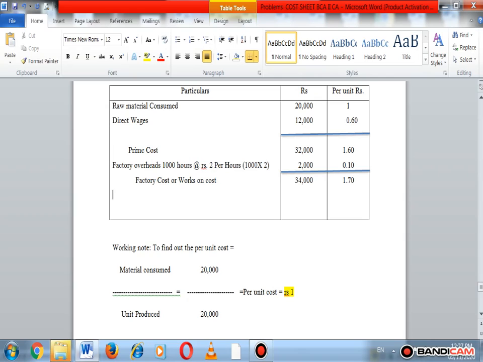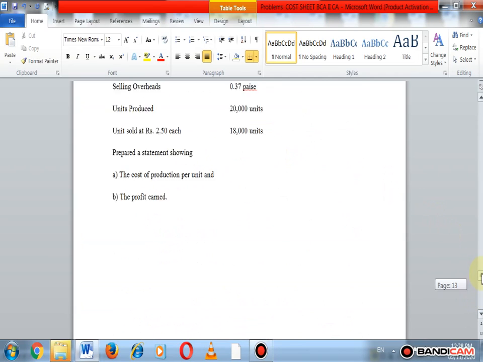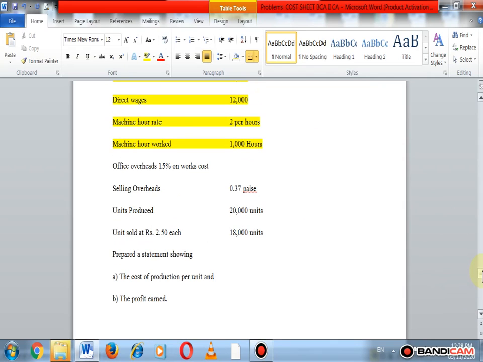So let's see in the problem the office expenses. Then we add the office and administrative expenses or overheads. So we find out the office overheads. In our problem it says that office overheads are 15% on work cost.